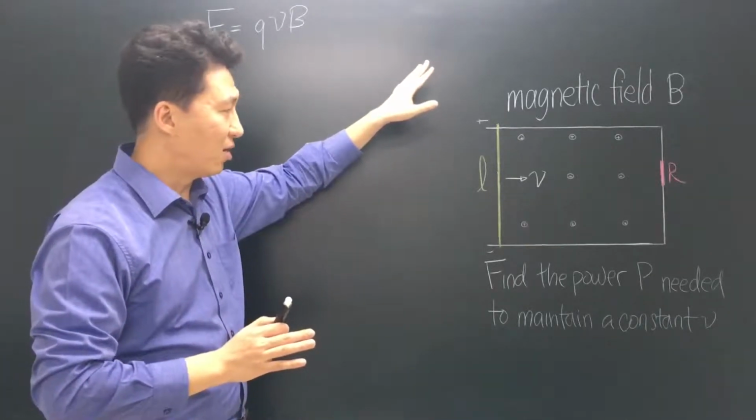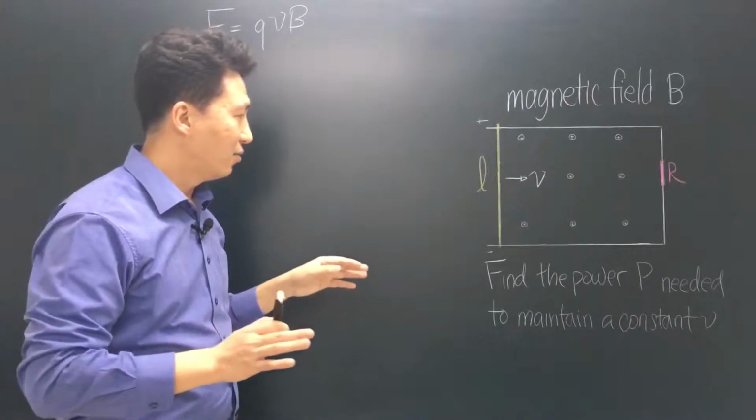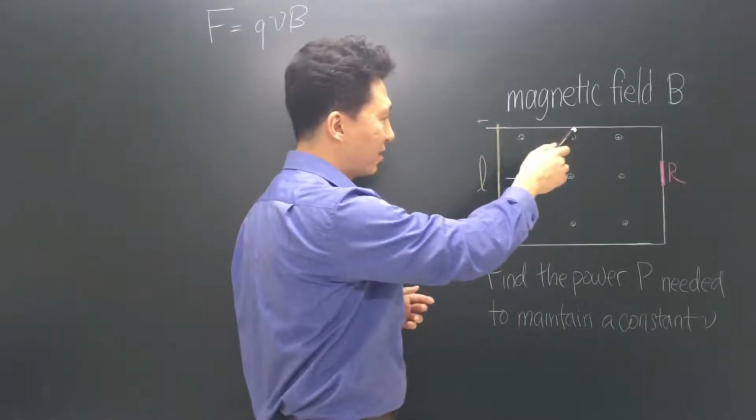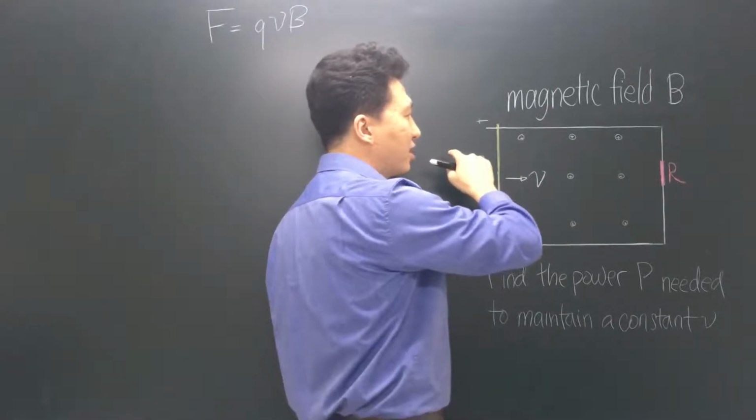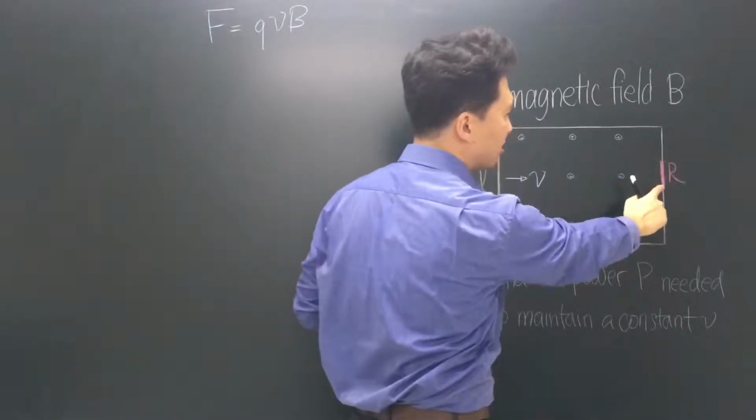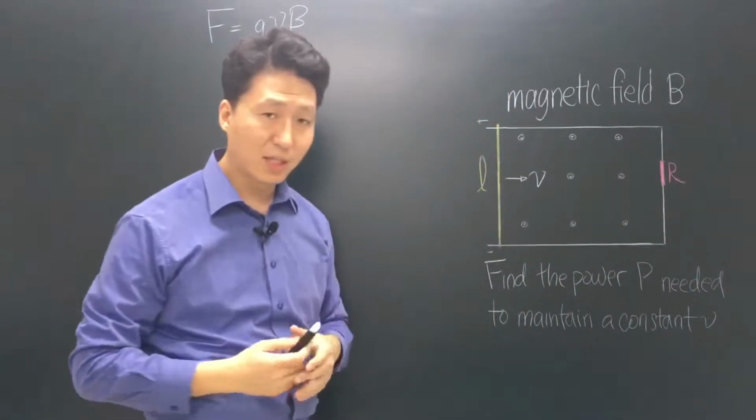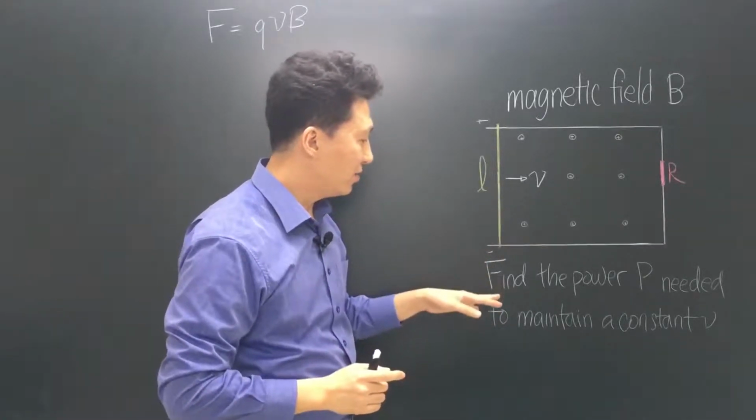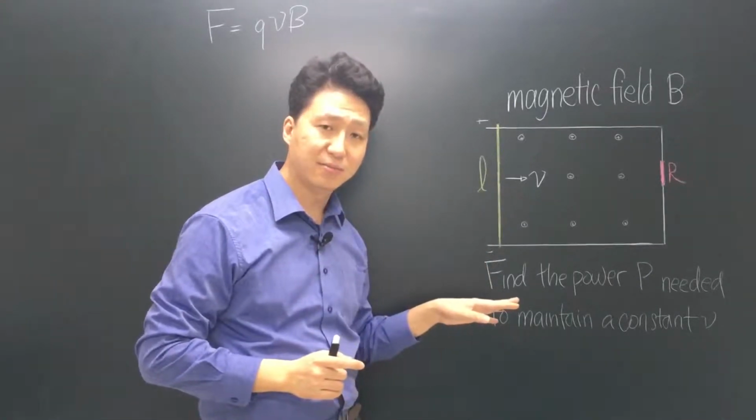Here we have a rod instead of a charge, which is moving at velocity v through a magnetic field B. Also, it's connected by two conducting rails, which connect to a resistance R. What the question asks for is the power P needed to maintain a constant velocity.